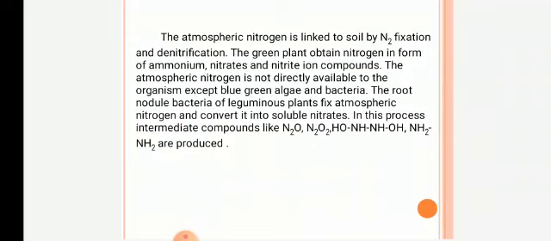The root nodule bacteria of leguminous plants fix atmospheric nitrogen and convert it into soluble nitrates. In this process, intermediate compounds are formed, which are N2O, N2O2, HNO, NH, NHOH, NH2, NH3. Like this, different intermediate compounds are formed during the process of nitrogen fixation.